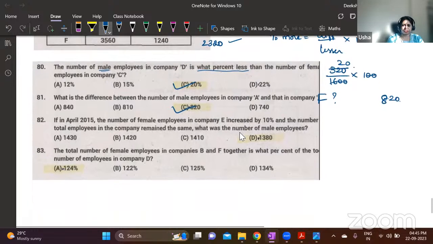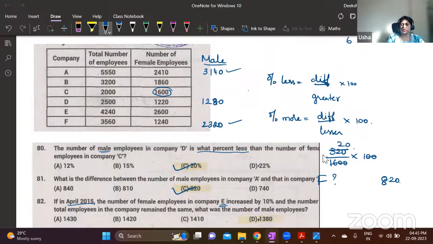Next question. In April 2015, number of female employees in company E increased by 10% and the number of total employees in the company remained the same. What was the number of male employees? The data given is for March, and they say here in April 2015, that is the next month, number of female employees increased by 10%. This is for company E. So refer company E here, 2600 is there. 10% of this is 260. So add this 260, you will get